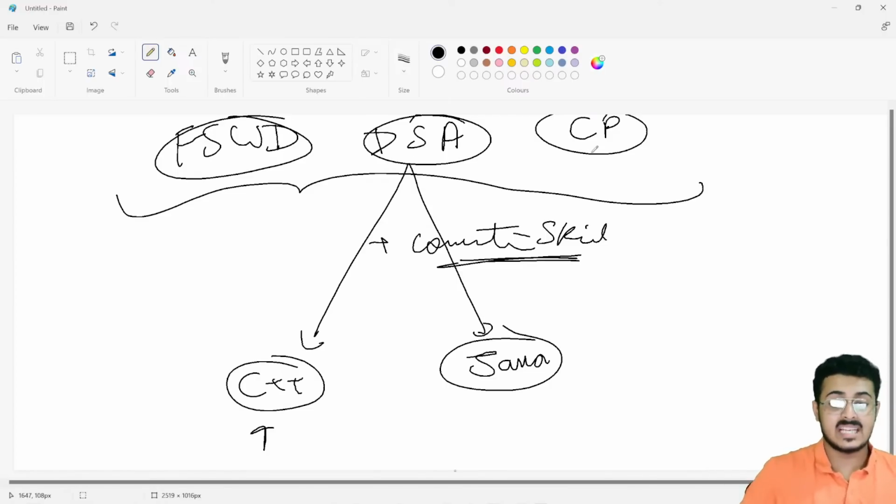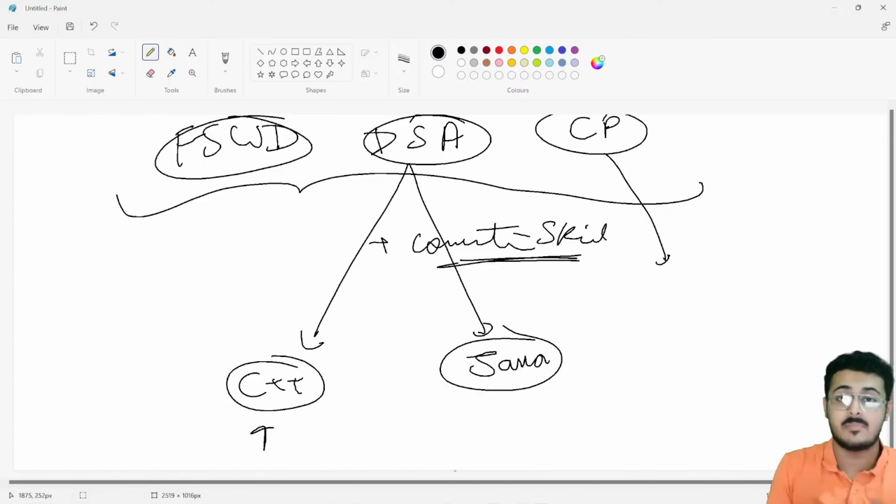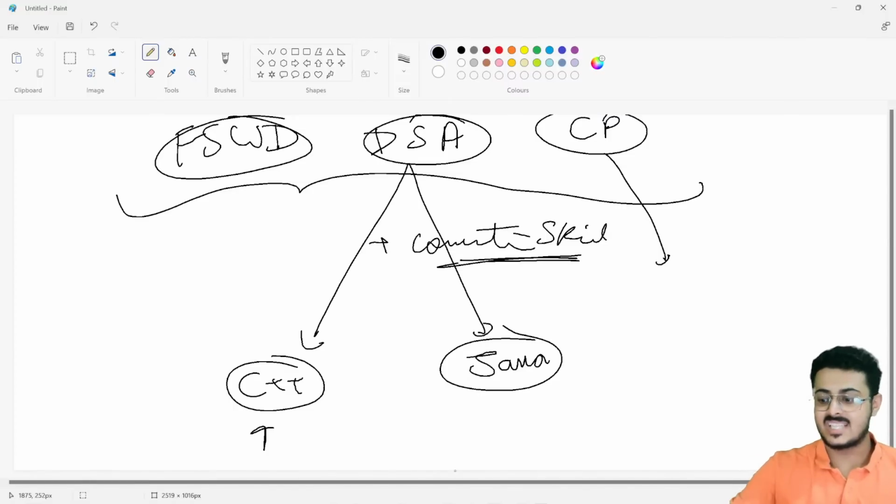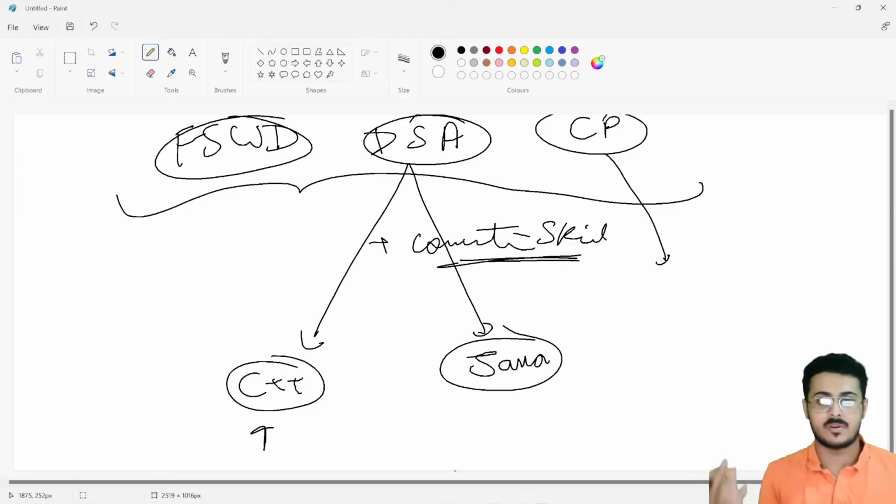Okay. For DSA and competitive programming, you should only use 3 platforms. Again, like I said, DSA in C, DSA in Python, DSA in JavaScript, I don't care about that. That is of no use. Only in C++ or Java. Now, C as a language, I don't even consider it. Nobody's asking you C right now except your college. So from the placement perspective, whatever you're studying in college is absolutely useless. You have to study it on your own. Otherwise, every topper from the college would be in Google itself. But that's not the case.